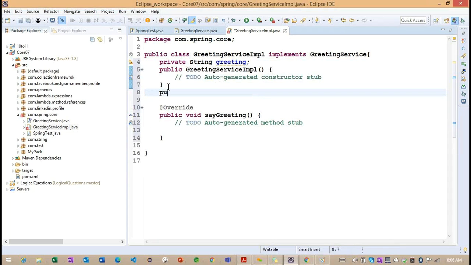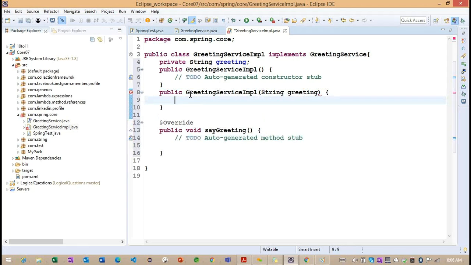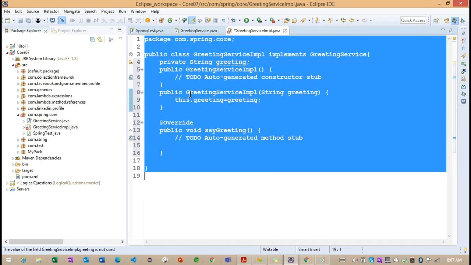Along with the default constructor, I'm adding one more constructor which expects a String greeting, with this.greeting equals greeting.